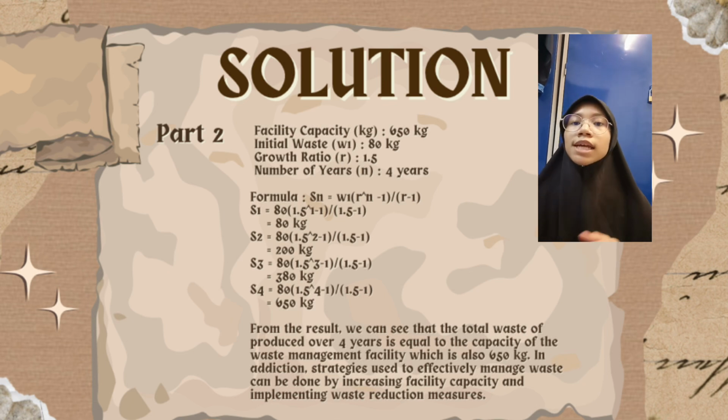From the result, we can see that the total waste produced over 4 years is equal to the capacity of the waste management facility, which is also 650 kilograms. In addition, strategies to effectively manage waste can be done by increasing facility capacity and implementing waste reduction measures.